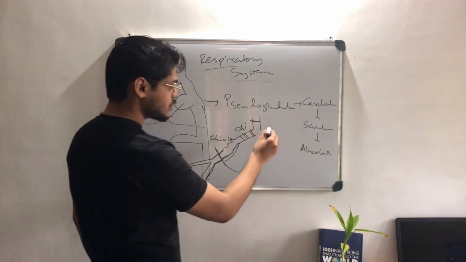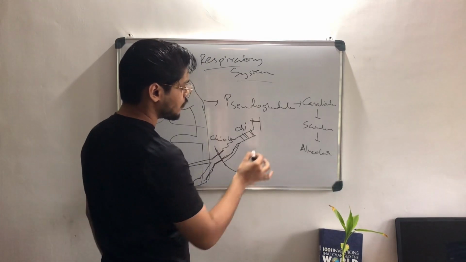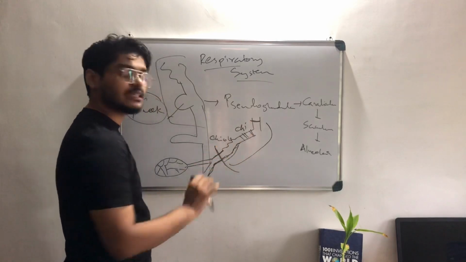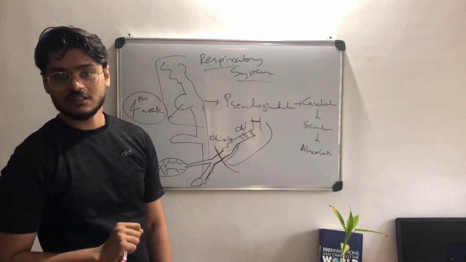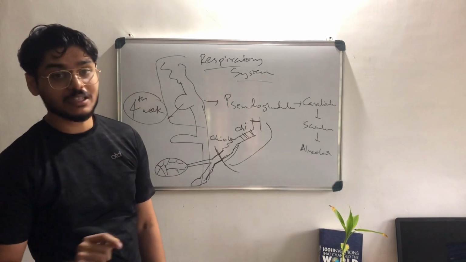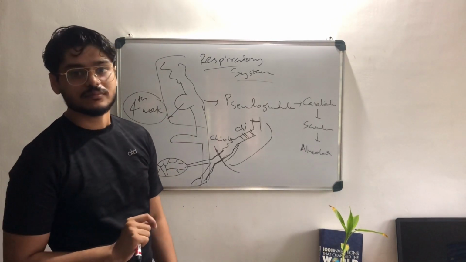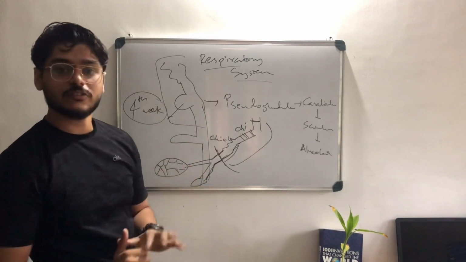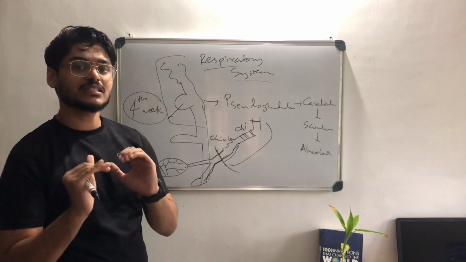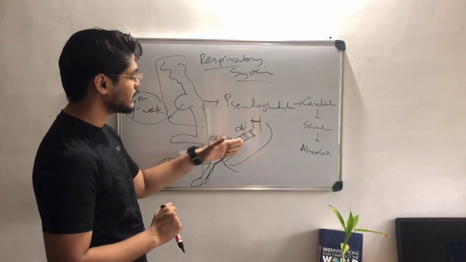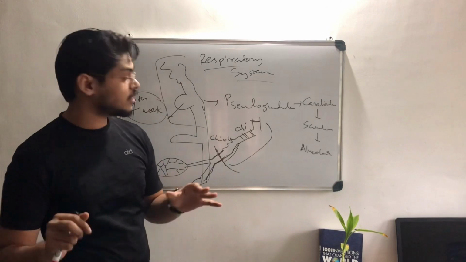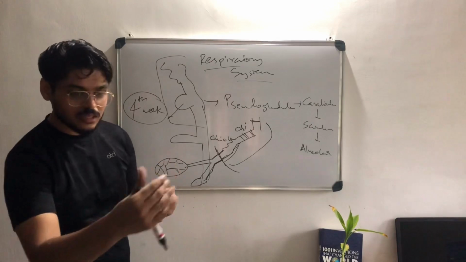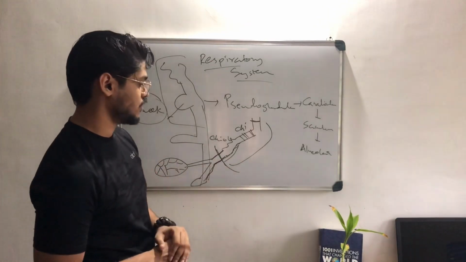So there is a speciality from the trachea up to the terminal bronchiole. This speciality is that it is only conducting air. It is part of the respiratory system, but it doesn't undergo respiration. That means there is no gas exchange. Gas exchange is the main process of respiration, right? There should be a gas exchange between the respiratory tract and the blood vessels. But they do not undergo gas exchange. It is just transporting the air.